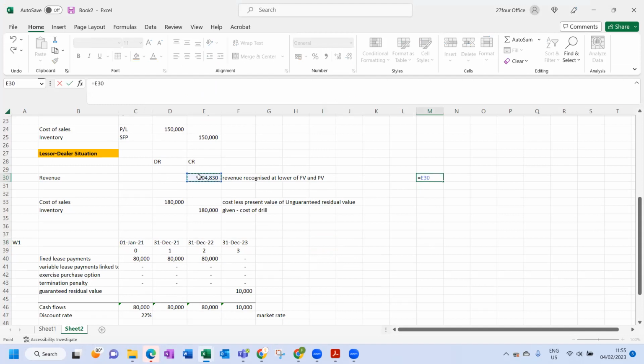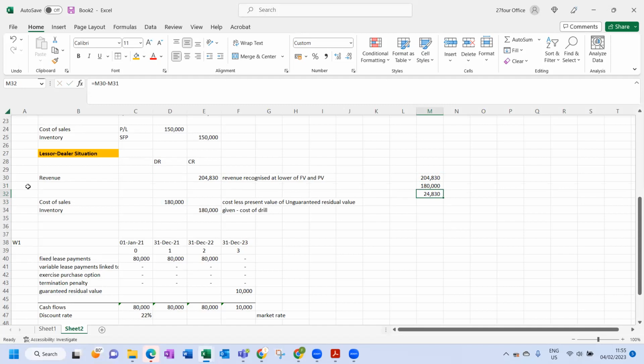This is basically the gross profit, which equals that minus that. So that is basically the gross profit that they would be recognizing, 24,380. Okay, so we did the revenue and the cost of sales part.